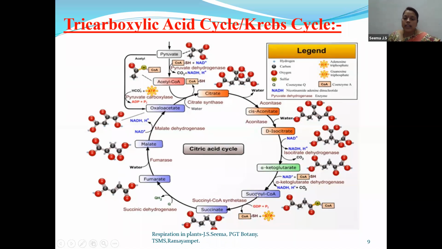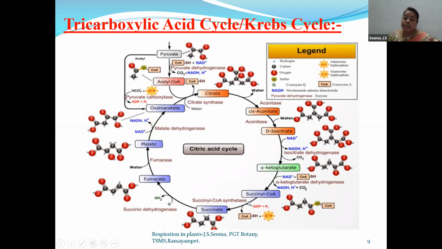Now this succinyl coenzyme A will further undergo cleavage. Because of this cleavage, there is substrate level phosphorylation: the phosphate is given out, that is, GDP, guanosine diphosphate, will develop into guanosine triphosphate, which is nothing but another simple form of ATP.